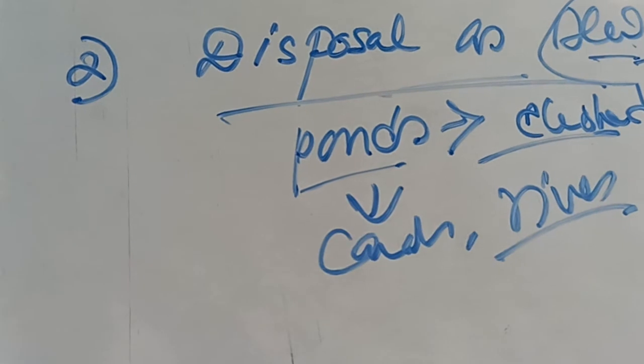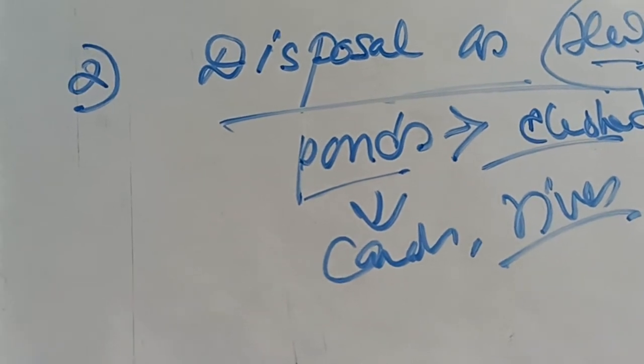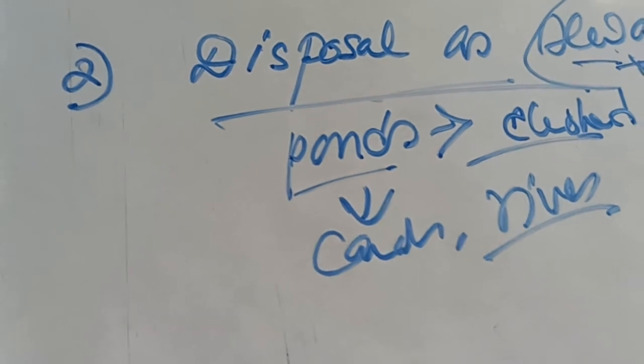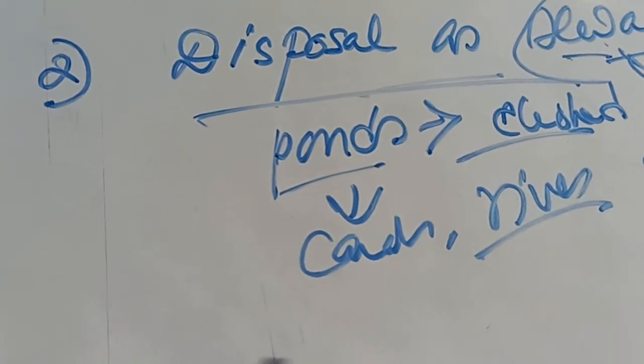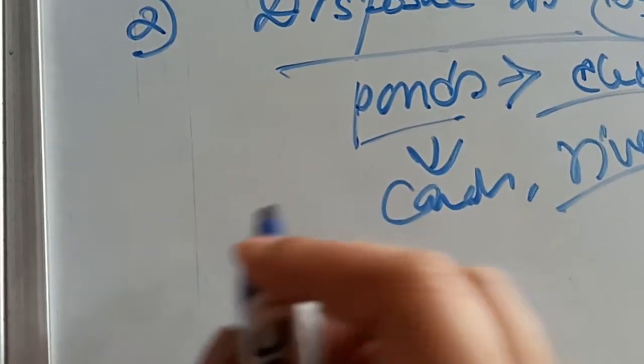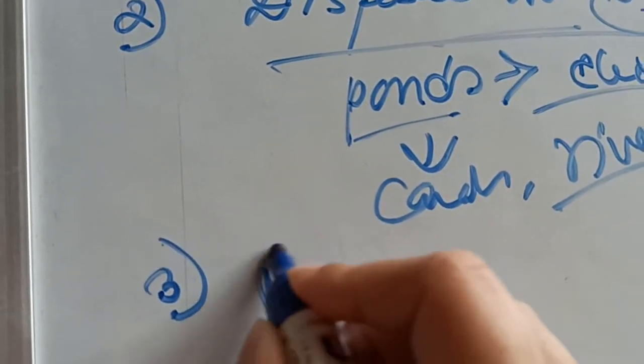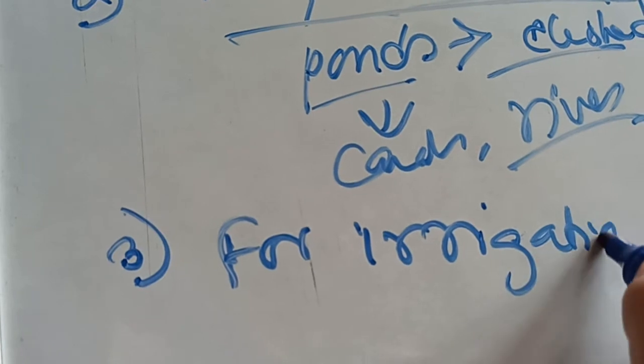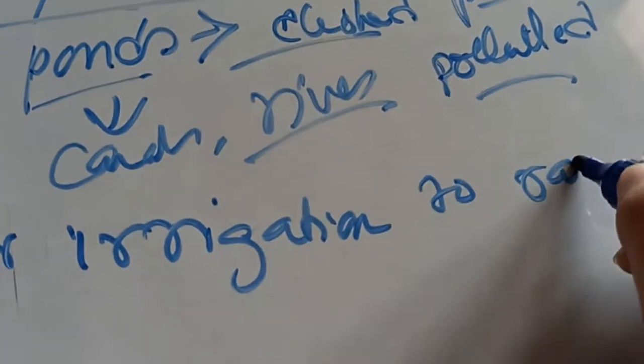Point number 3, irrigation to raise the crop.